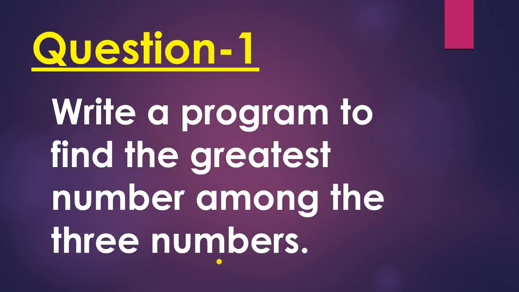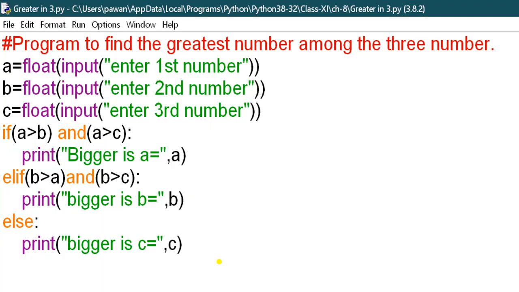Now the question is, write a program to find the greatest number among the three numbers. So here is the code. This is a program to find the greatest number among the three numbers. Here you have to enter three numbers. It will check whether A is greater than B and C. I have used here the AND operator, a logical operator. Then the elif part will get executed if the if block is false. And if this elif part is false, then this else part will get executed.